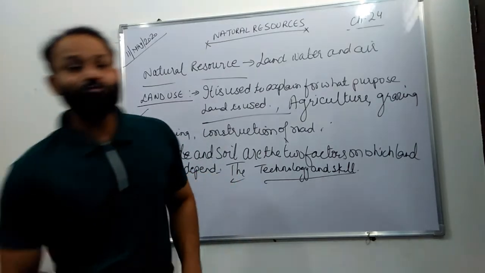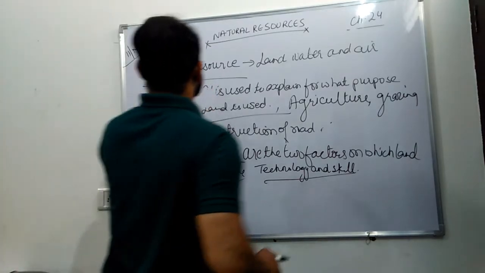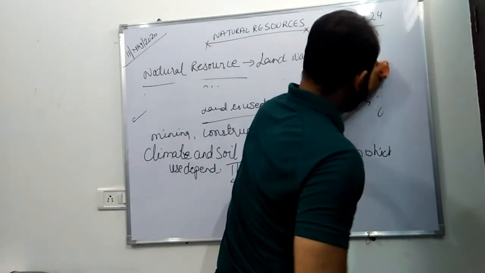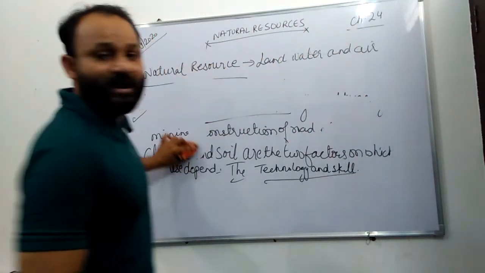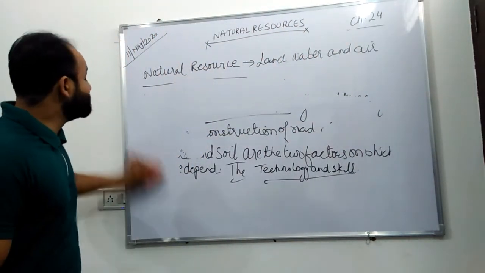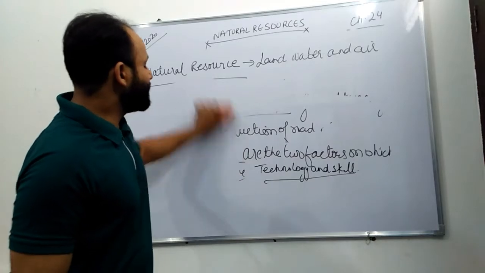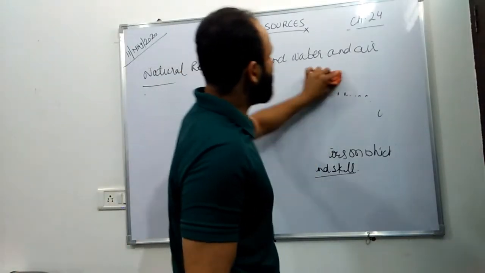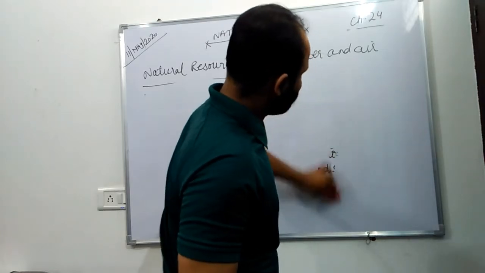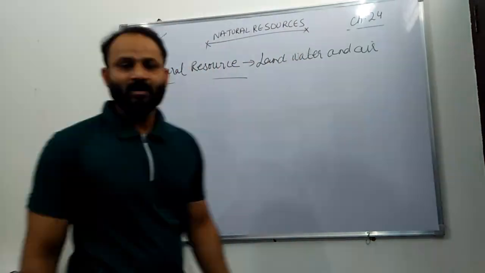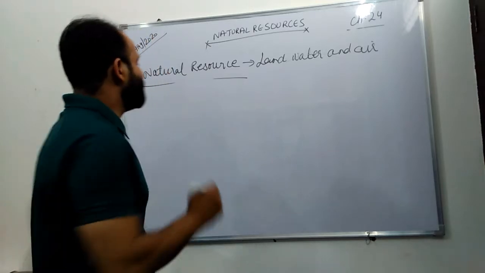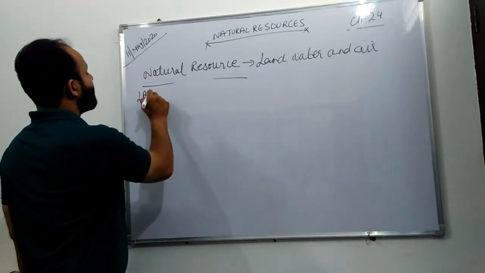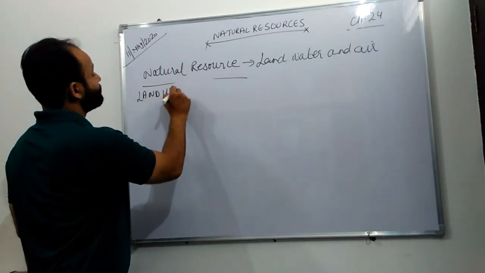Now let us see some common uses of land, where land is used. It is used in different fields: institutional, recreational, roads, parks. All these things are used in land. Now let us see land utilization in India, how land is being utilized in India.